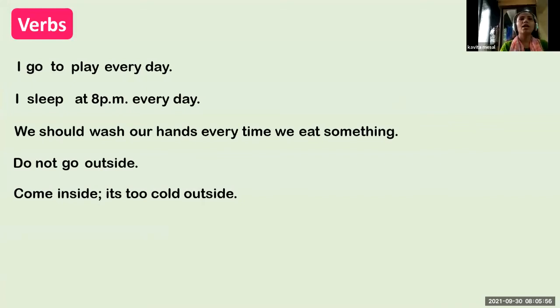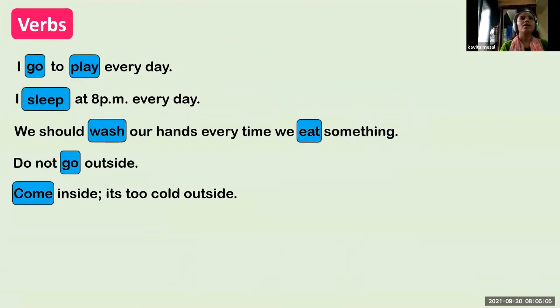We should wash our hands every time we eat something. Do not go outside. Come inside. It's too cold outside. Here are the words go, play, sleep, wash, eat, go, come. These all words are action words, or we can say these words are verbs. So verbs are action words.